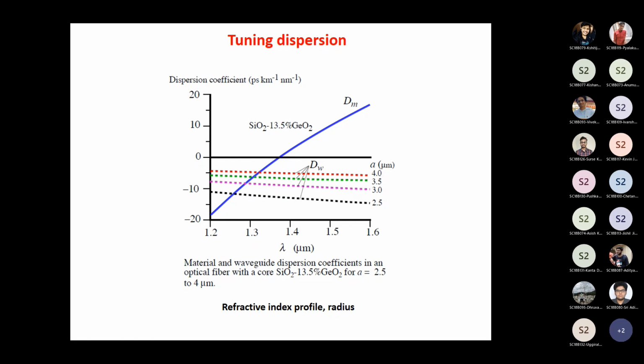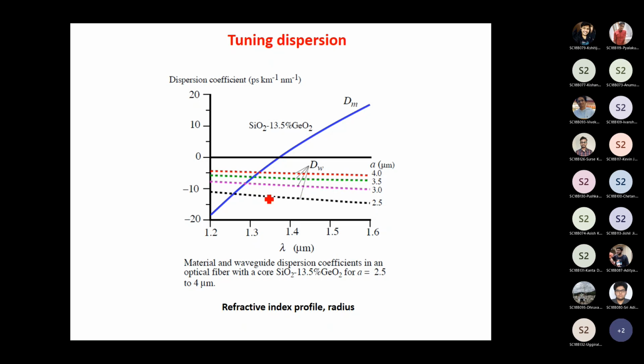For example, you can change the refractive index profile as well as the radius of the optical fiber. These different colored lines show the waveguide dispersion for different core diameters. As you change the core diameter, the waveguide dispersion also changes.